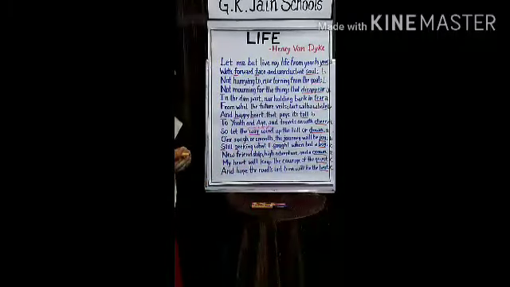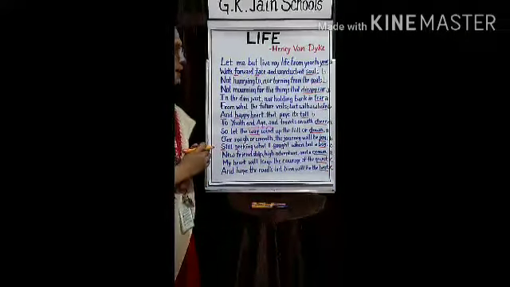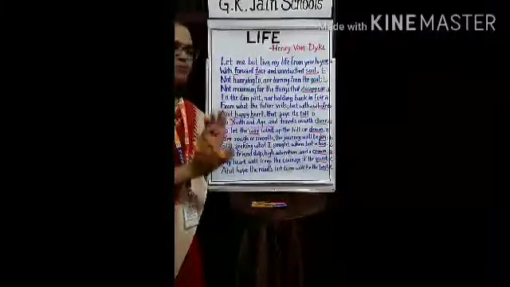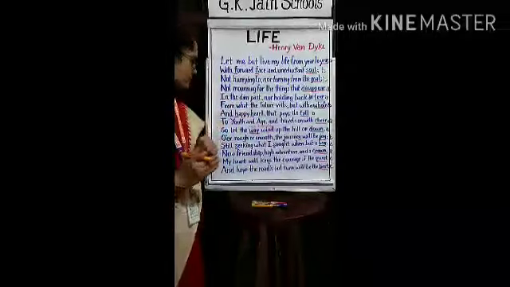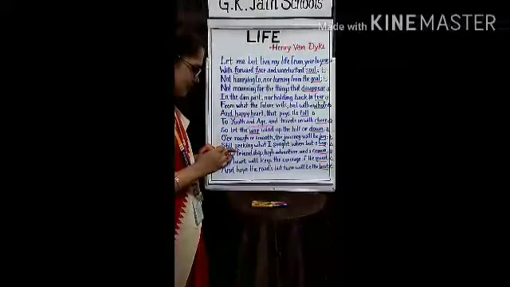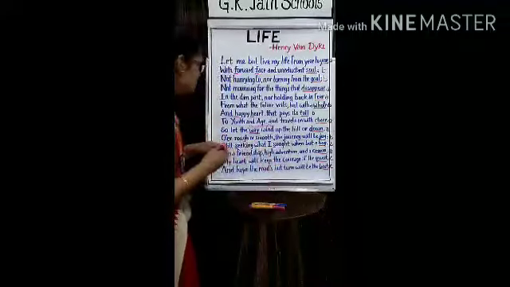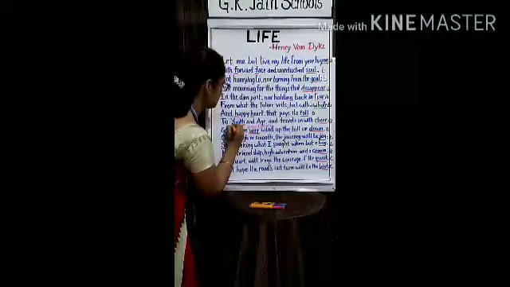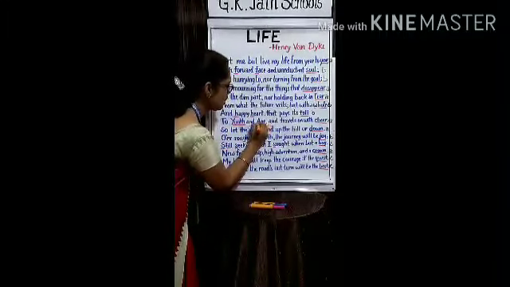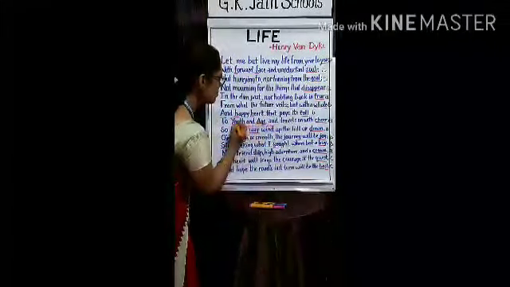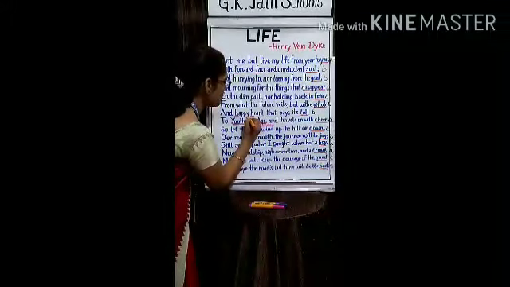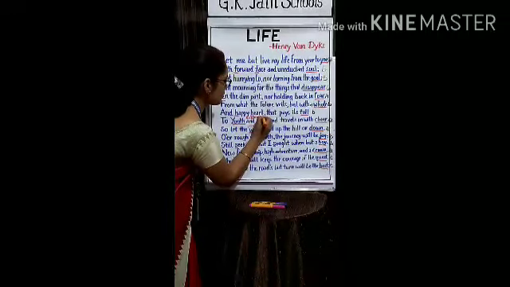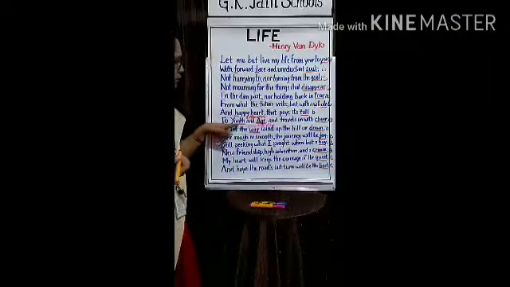So we have another figure of speech in this poem. It is called oxymoron. What do you mean by oxymoron? It means two adjacent words having opposite meaning is called oxymoron. So let's identify the oxymoron. Here, the words youth and age are opposite meanings. So this is an oxymoron here.